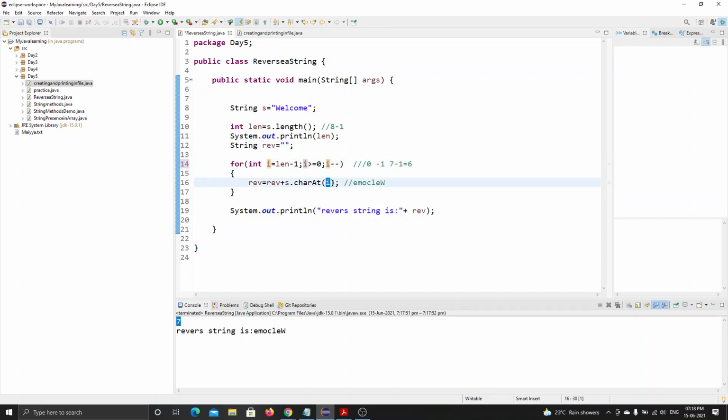The i value will be 6 now. Then what is the string? This is the string name. And what would be the E? Right, this is the E, the sixth value. The sixth value is E, so it is printing the first letter. And again it goes back to the decrement operator and the cycle repeats.